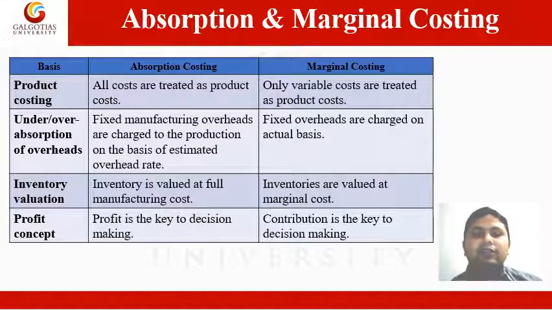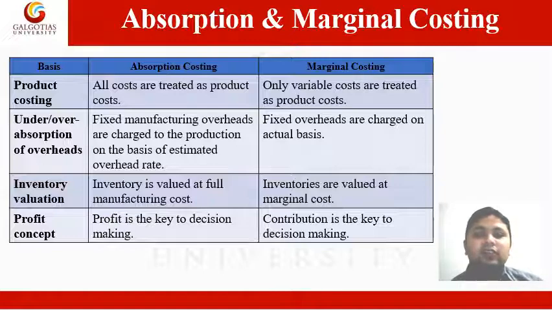Now the difference between absorption costing and marginal costing. So the very first point is on the basis of product costing. Under absorption costing, all costs whether fixed or variable are treated as product costs. The cost units are made to bear the burden of full costs even though fixed costs are period costs and have no relevance to current operations. Under variable or marginal costing, however, only variable costs are treated as product costs.